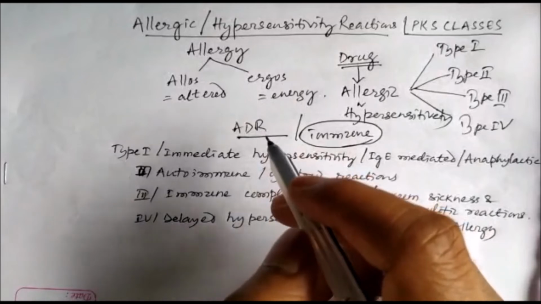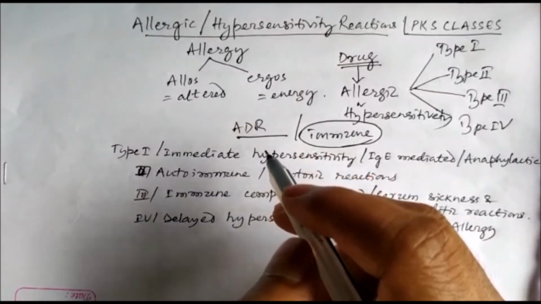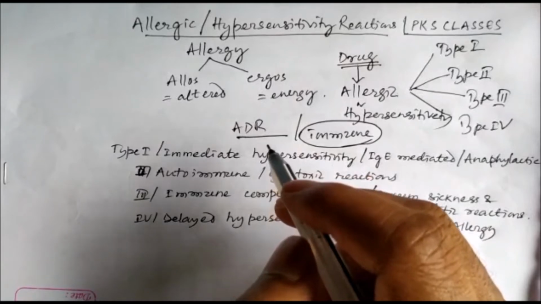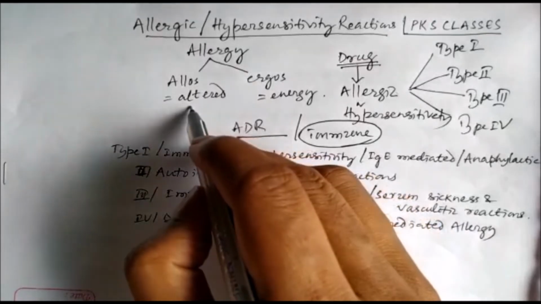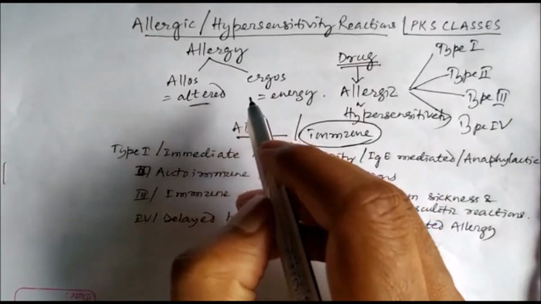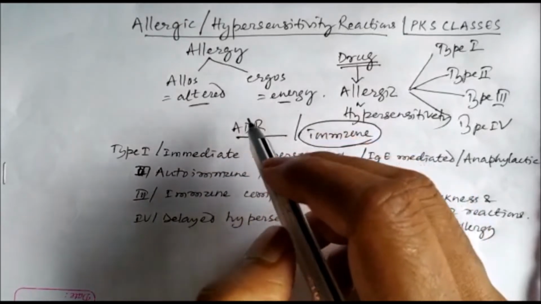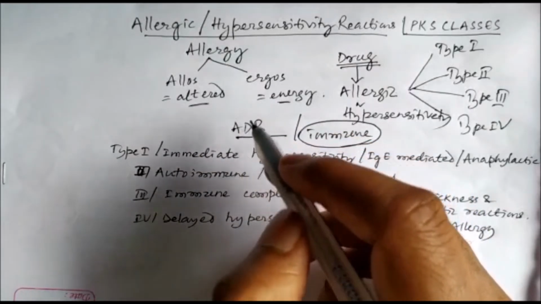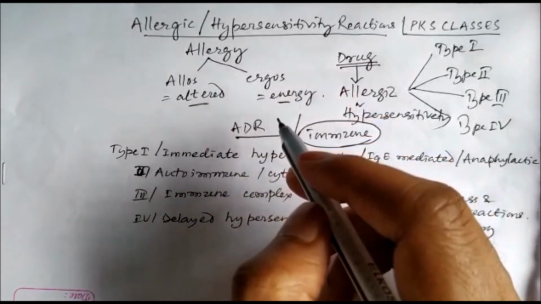Namaskar. Today we will study allergic or hypersensitivity reactions. Allergy is derived from two words, allos and ergos. Allos means altered and ergos means energy, that is, altered energy. These allergic reactions are also called hypersensitivity reactions.